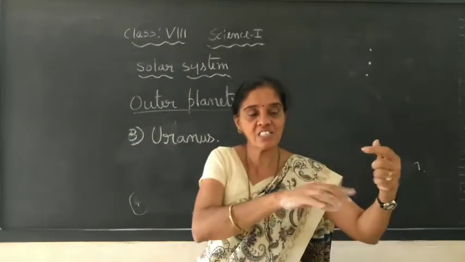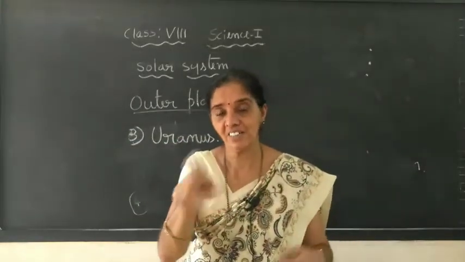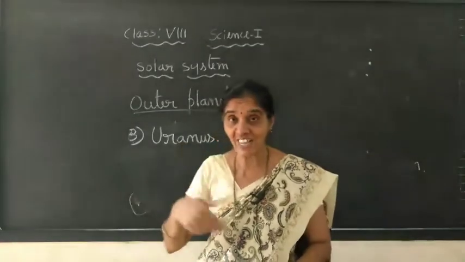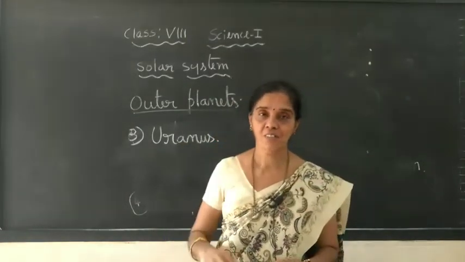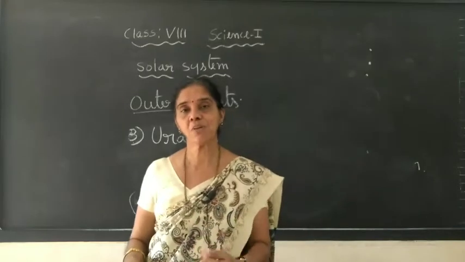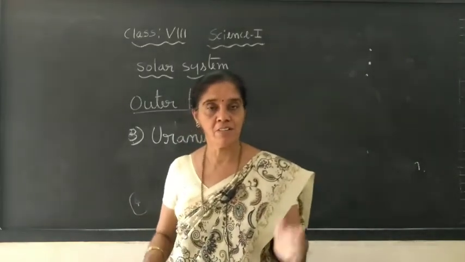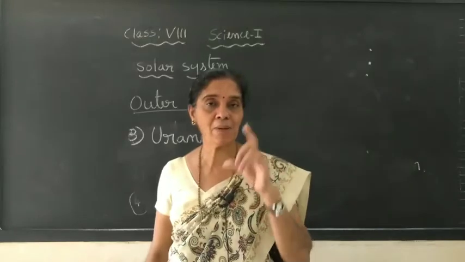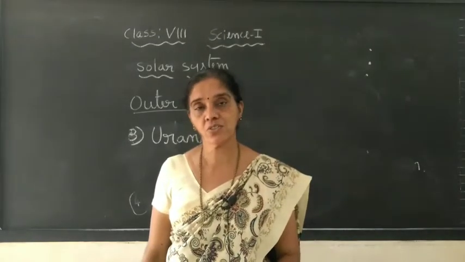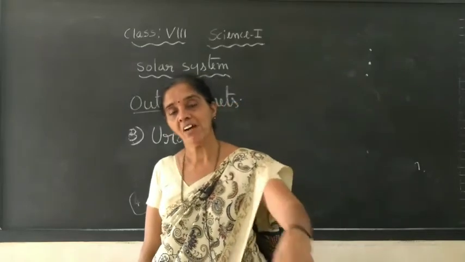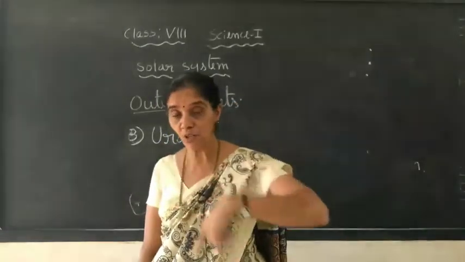It appears as if it is rolling on its axis, rolling like a ball, because its tilt is much more. That is the particular planet which has more tilt in the axis of rotation. So it appears to be rolling while doing the revolution around the sun.